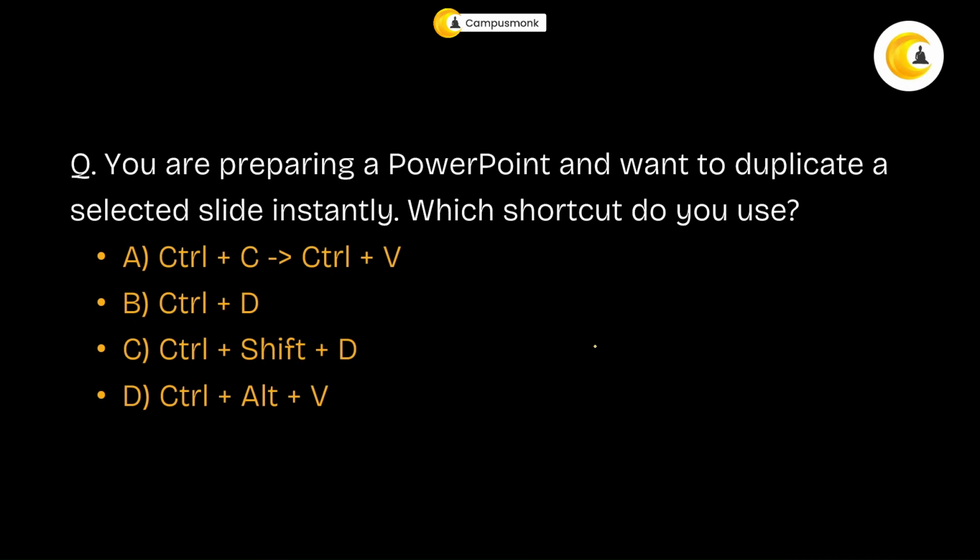It says that you are preparing a PowerPoint and you want to duplicate a selected slide instantly. Okay. You're using PowerPoint. Now you're not in Excel, you're on PowerPoint. So how do you instantly duplicate it? You can just use the shortcut Control D. Okay. That's your answer. Control D, you don't have to do Control C, Control V. Just Control D and it will duplicate that slide instantly.